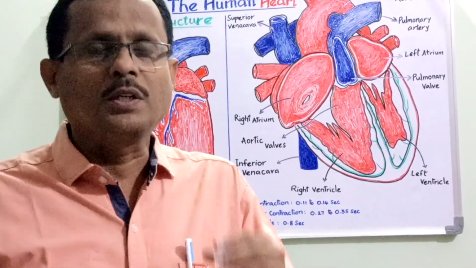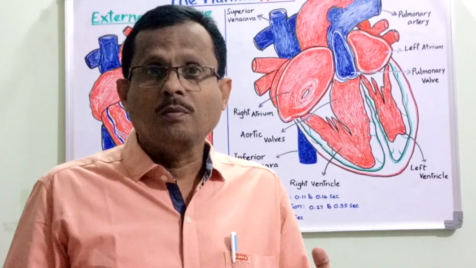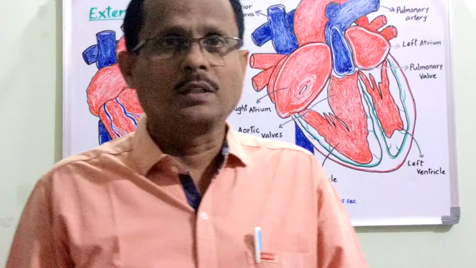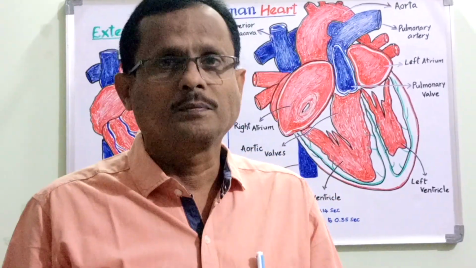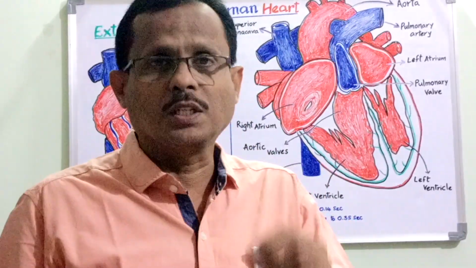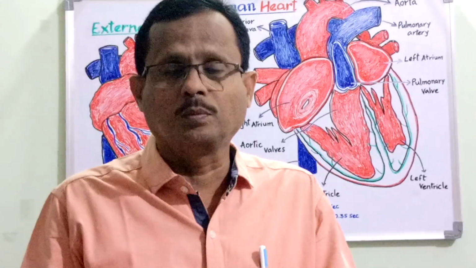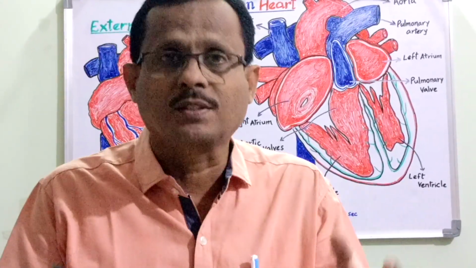Now we shall deal with the structure of the human heart. The human heart is a wonderful organ. It takes its origin in the fetus itself. The formation of the human heart in the embryo inside the mother's womb originates on the 18th day after fertilization.